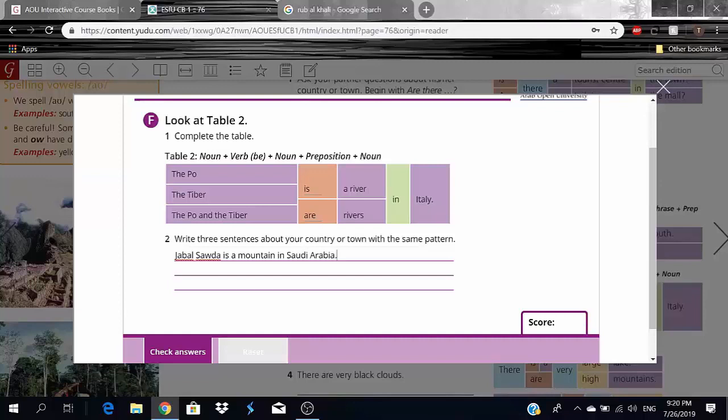Okay, and second, now we're going to be talking about a desert. So we have Al-Ruba al-Khali. Okay, so here we have it. Let me see if I can write it down.